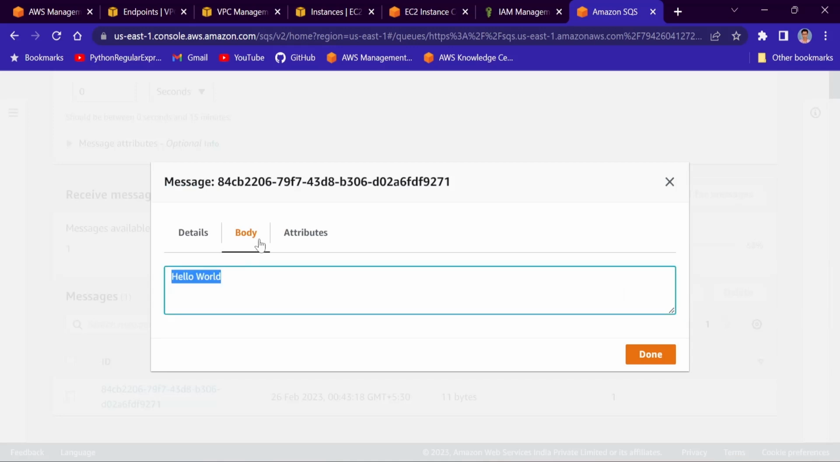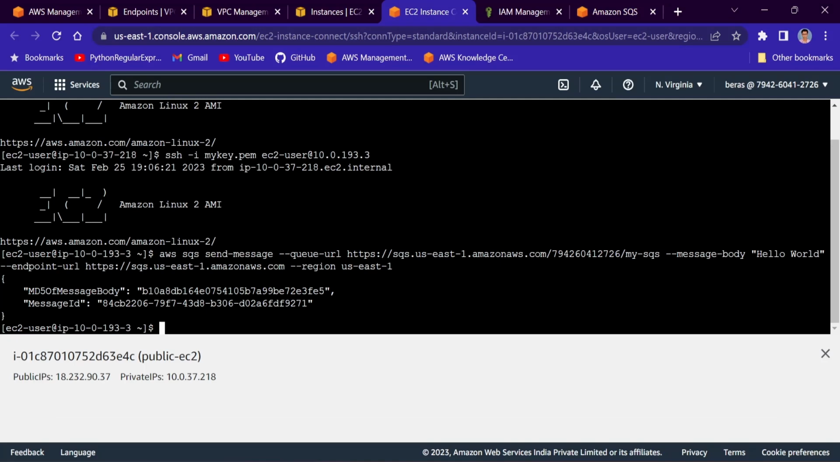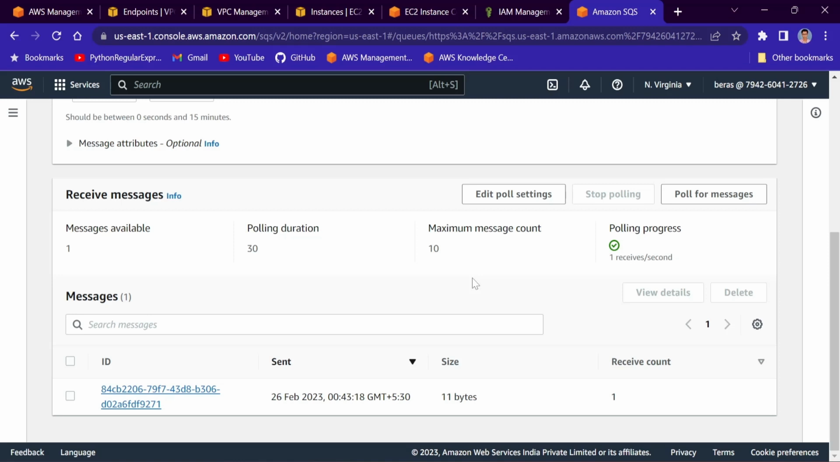So this message was there in the AWS CLI command which we passed. So we have successfully sent a message from the private EC2 instance to the SQS using a private network, that is, the interface endpoint. That's it for today.